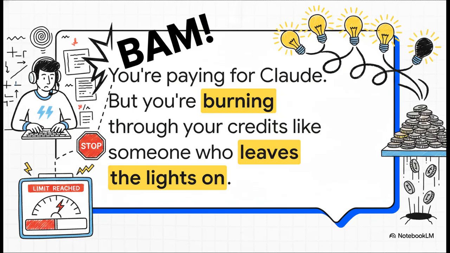Have you ever been right in the middle of a massive project, completely in the flow state? Maybe you're coding, or maybe you're writing this deep, complex analysis, and then, bam, usage limit reached. It is literally the most frustrating thing. You're paying for a premium AI subscription, but right when you need it most, you're locked out. One user on Reddit actually hit the nail on the head.